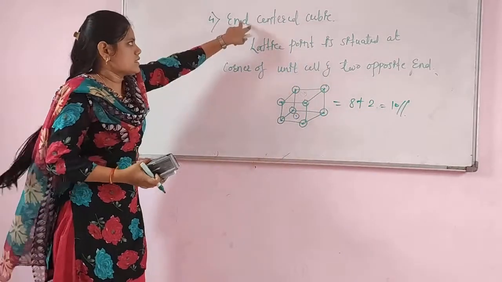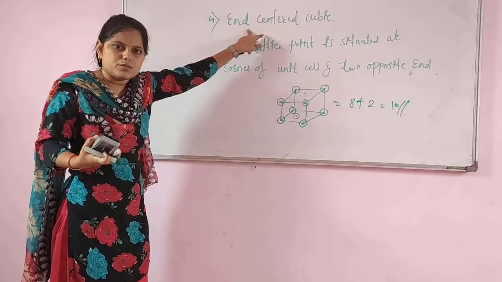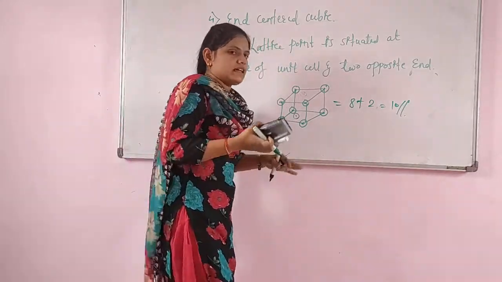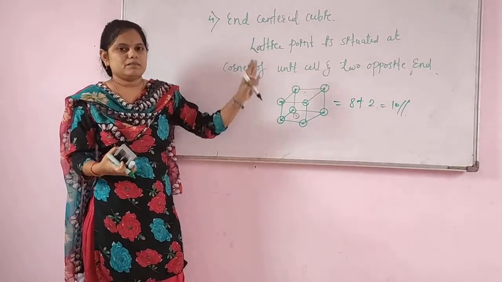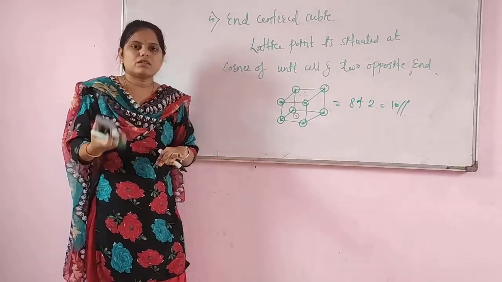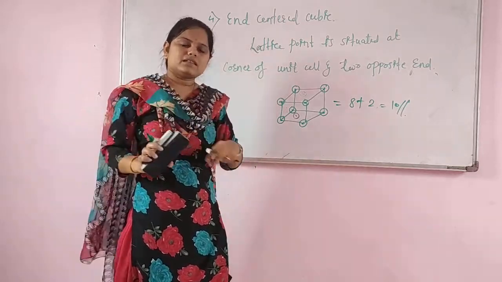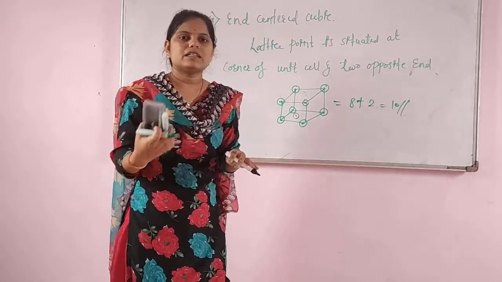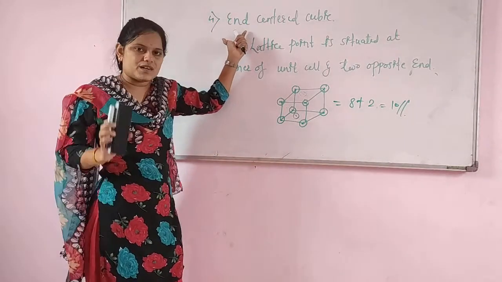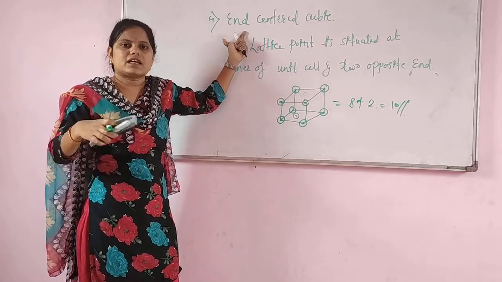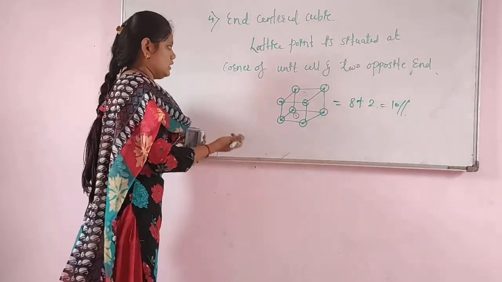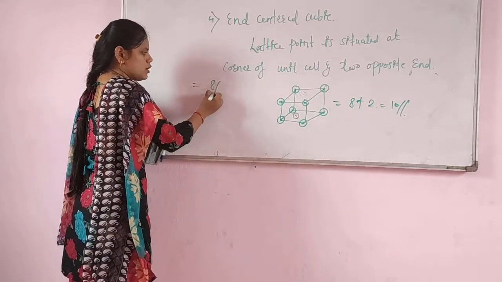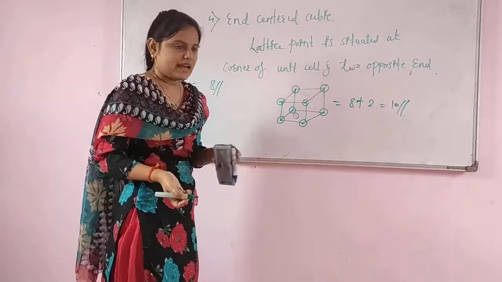So, this is nothing but the end-centered cubic. The unit cell will be divided into 2 types. First is the simple cubic unit cell, and second is the centered cubic. And centered cubic is again divided into 3 types: first the body center, second the face center, and third the end center. In the simple cubic there are a total of 8 lattice points.